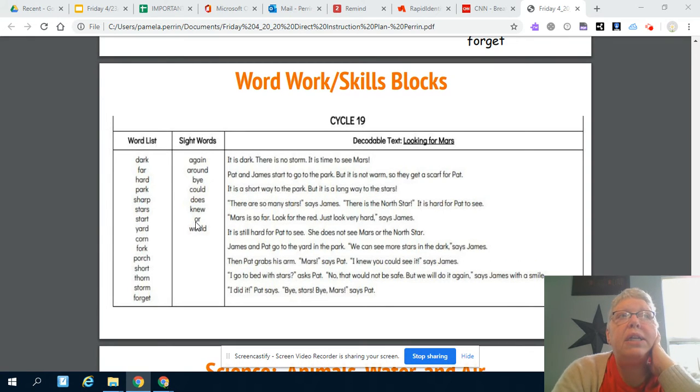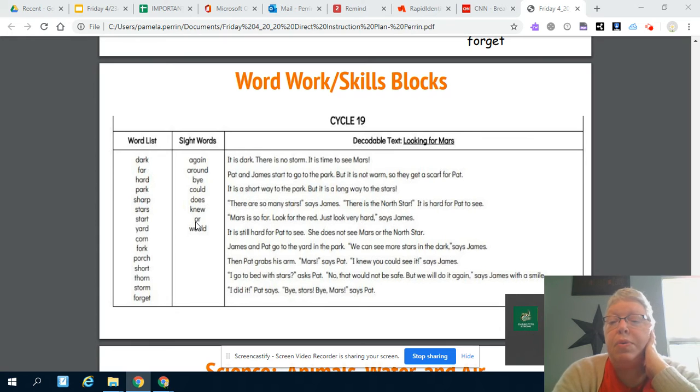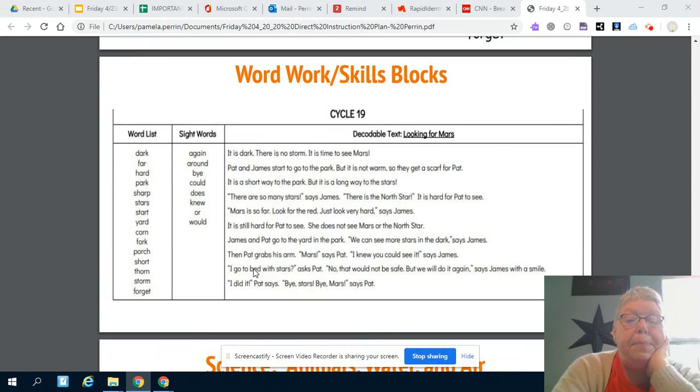So if you don't have little index cards, you can take a little piece of paper out of your journal, cut it into pieces. You can take a paper bag and cut it into pieces. Anything you've got, you can cut into pieces. I want you to write the words on there, and then I want you to put it around your room, around the living room, or someplace where it's easy to do it. And then I want you to hop from one to the other. And I want you to read the words when you hop.